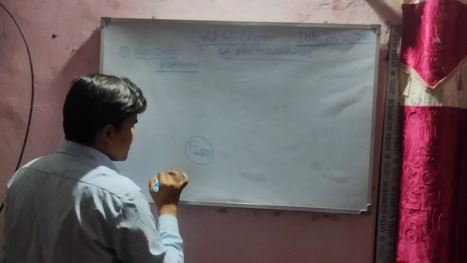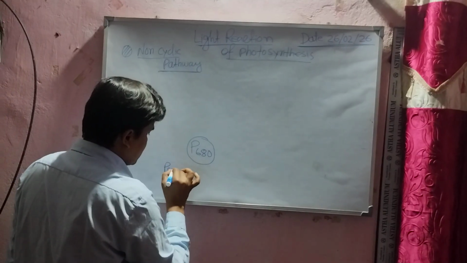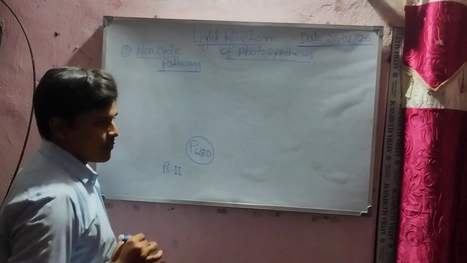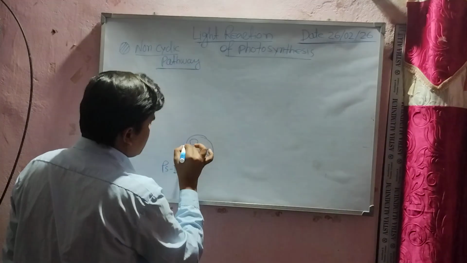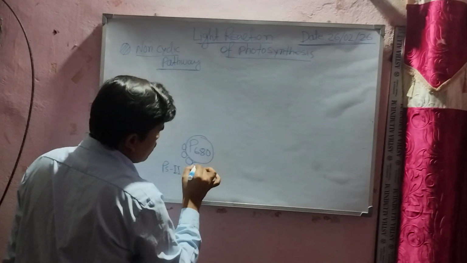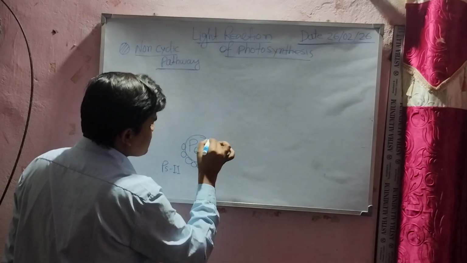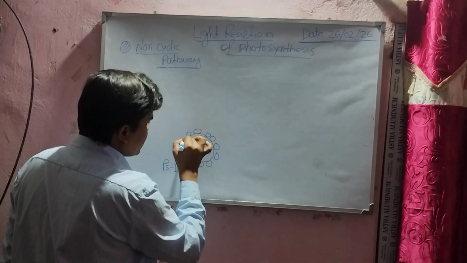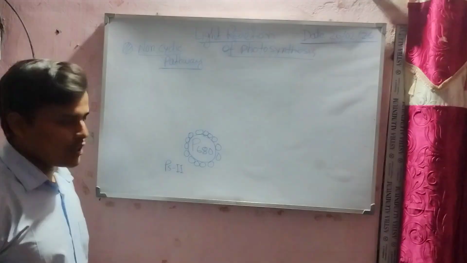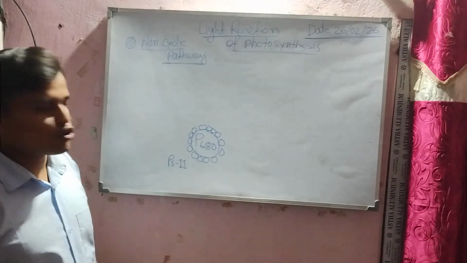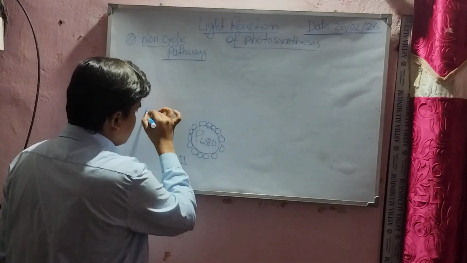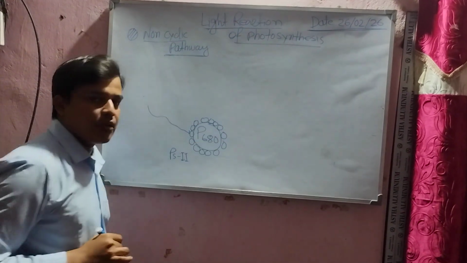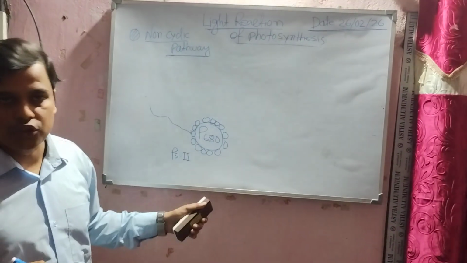This is photosystem 2, PS2, which particularly absorbs light of 680 nanometers. Accessory pigments are also present. Chlorophyll A is the main pigment at the photosynthetic center, and the accessory pigments help absorb sunlight and transfer it to the main photosynthetic center, the chlorophyll A molecule.